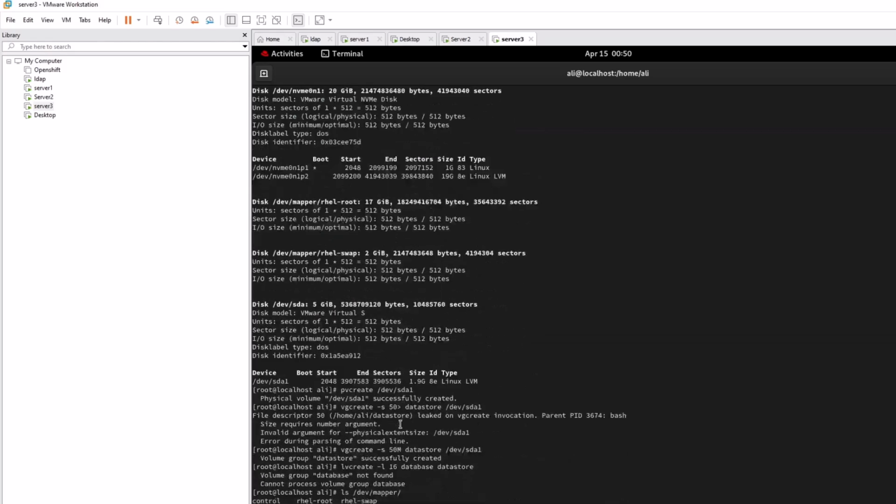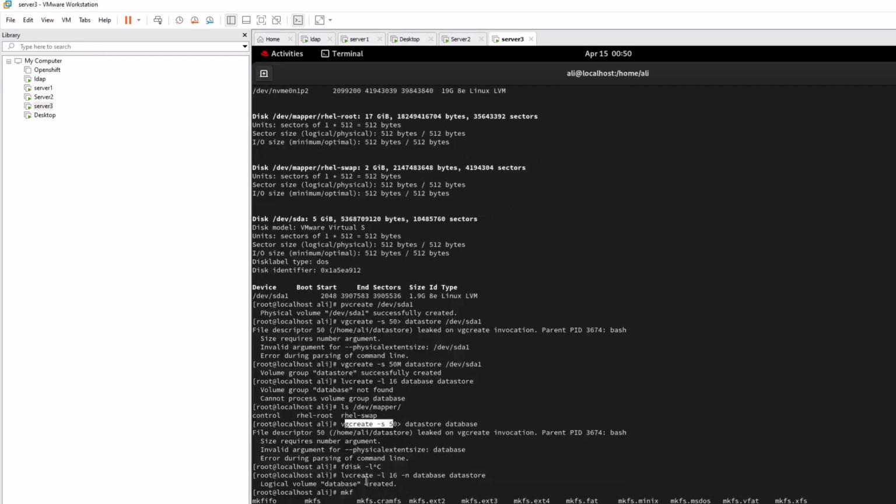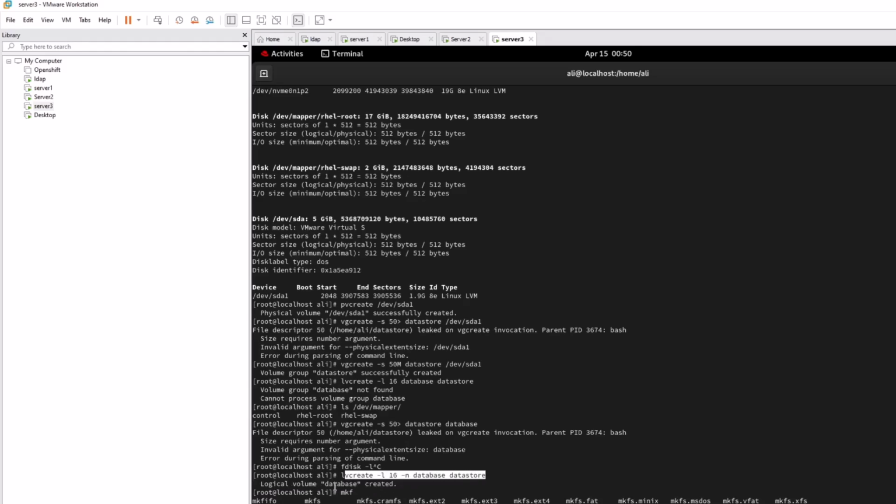And then you can see I have this -a, and that's it. Then I run pvcreate on this drive, and then I create a VG. The command is wrong because I typed this greater-than sign, which is not required. So I run this command: vgcreate -s 50M database datastore, so you will get the same thing in the exam. Then I run lvcreate. This is the wrong command, so this is the correct command, lvcreate -l 50 -n database store, and you can see it's successfully created.